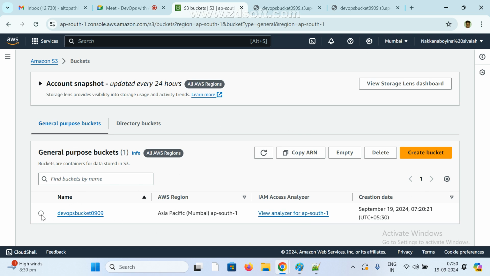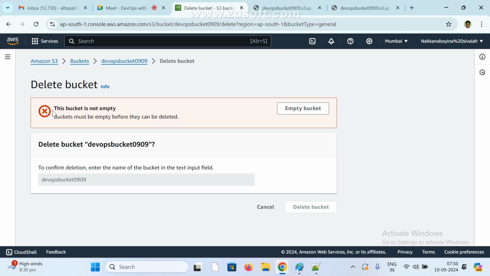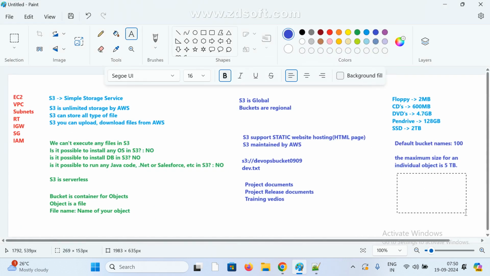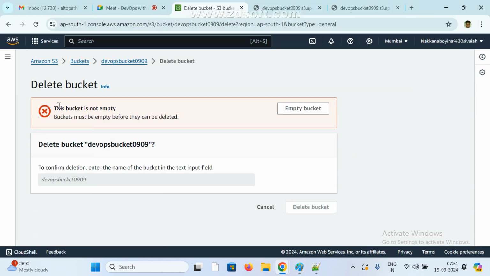Now, if you want to delete, for example, I don't want this bucket, it is a waste of space, right? For example, this is a useless bucket. If you select this and click on delete, now it is throwing an error message. See here, this bucket is not empty. So what does this mean? If you want to remove any bucket, if you want to delete the bucket, first you need to empty the bucket. That is a basic point. The error message says the bucket is not empty. The bucket is not empty means something.